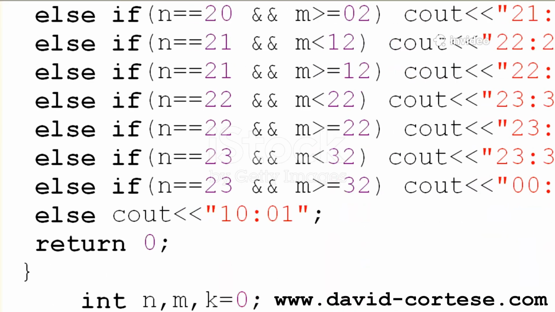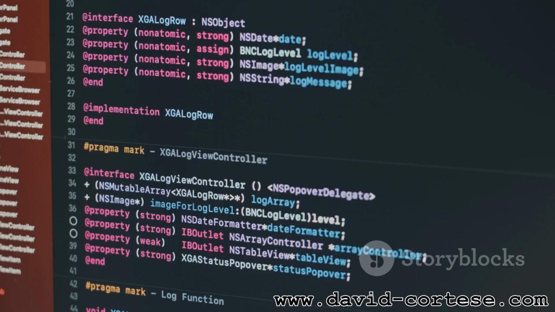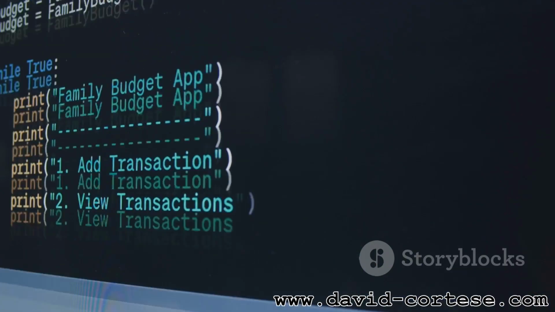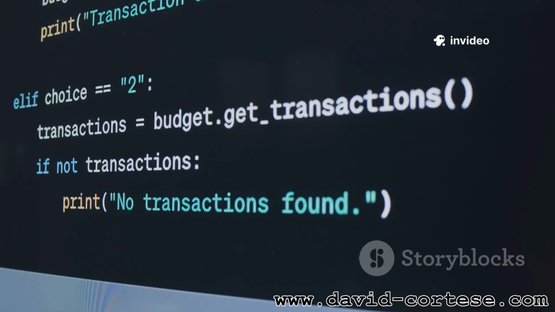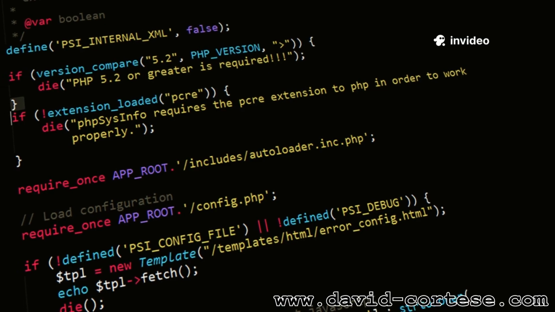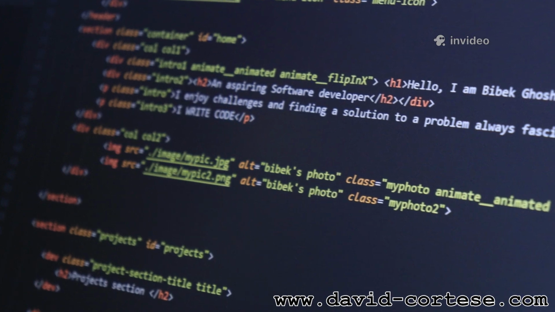Apps make decisions using control flow. The statement checks if a condition is true, then runs code. var score = 95, if score > 90, print "Congratulations, you earned an A grade." Add else to handle other cases: if score > 90, print "A", or else print "Keep trying."